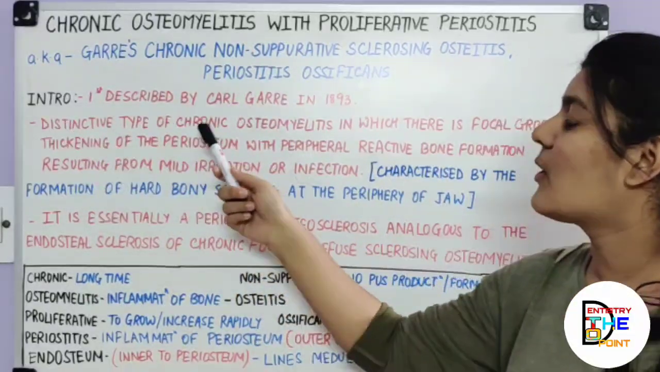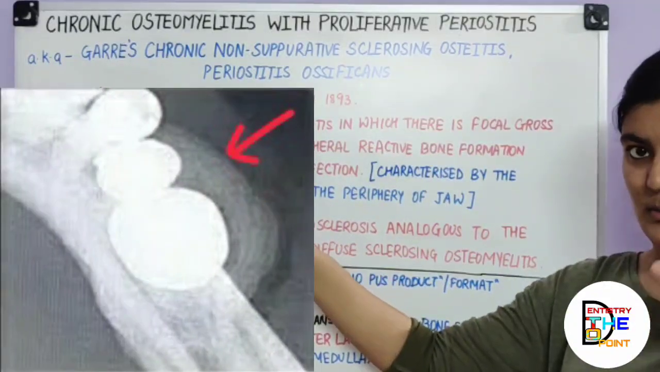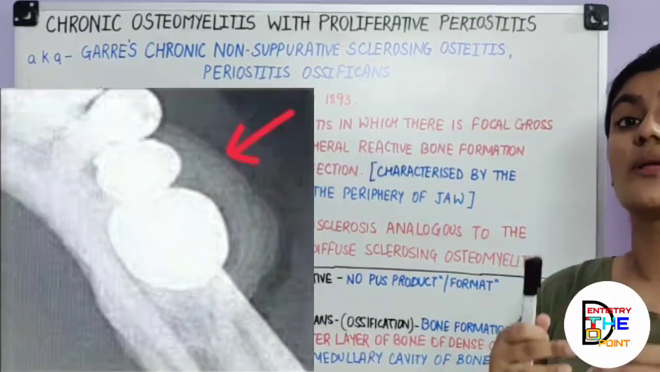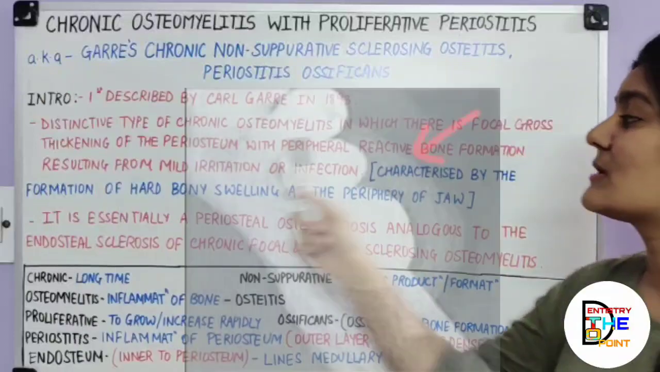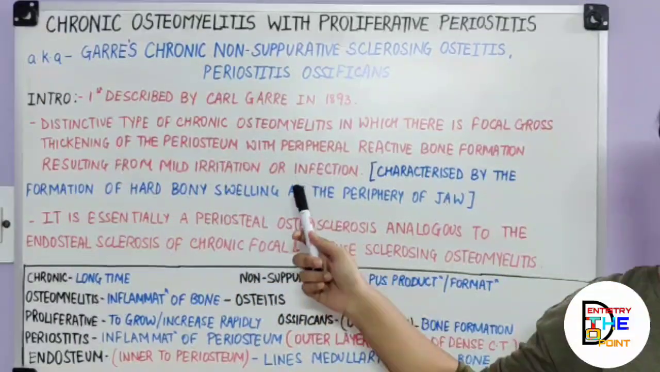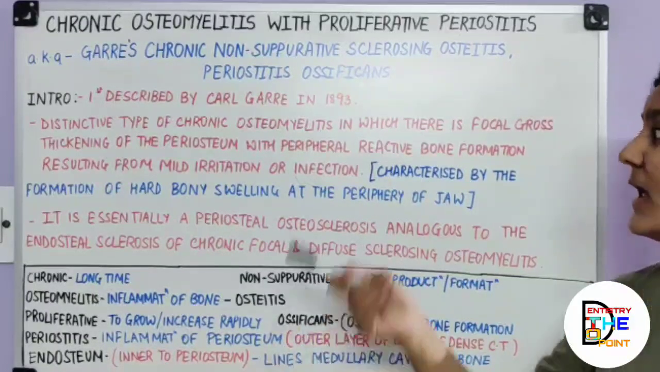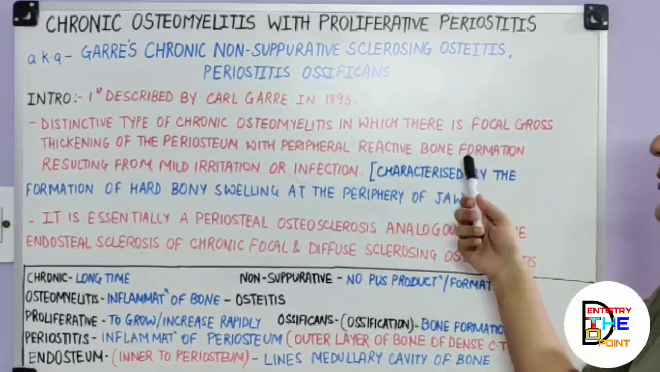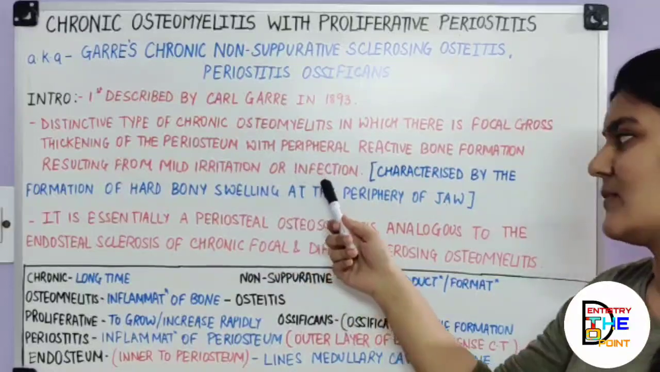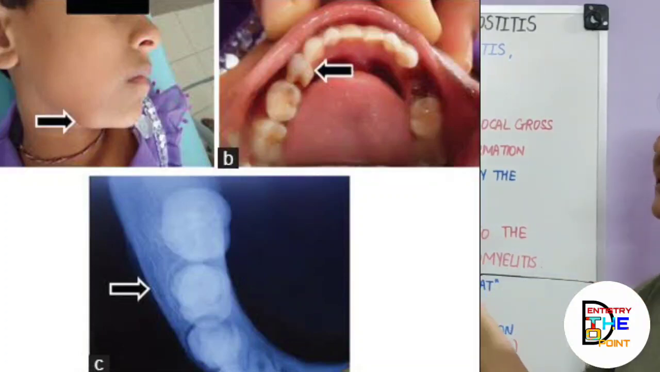It's a distinctive type of chronic osteomyelitis in which there is focal gross thickening of the periosteum. The inflammation of the periosteum is there, because of which there is thickening. And why is this thickening there? Because of peripheral reactive bone formation resulting from mild irritation or infection. So the thickening of the bone is in reaction to inflammation, and that's why it's ossificans. Thickening is because of bone formation in response to any kind of mild irritation or infection. Basically, it is characterized by the formation of hard bony swelling at the periphery of the jaw. You will see this in the clinical pictures.